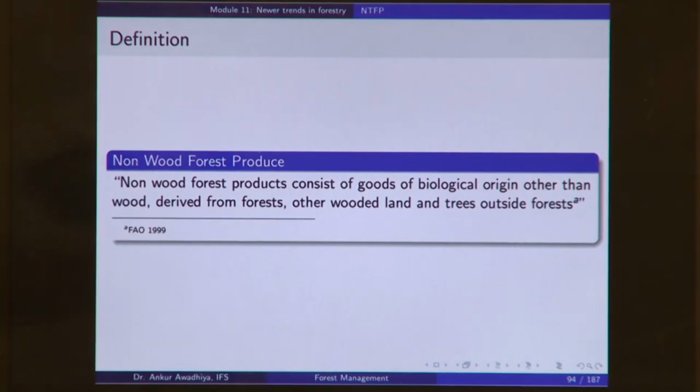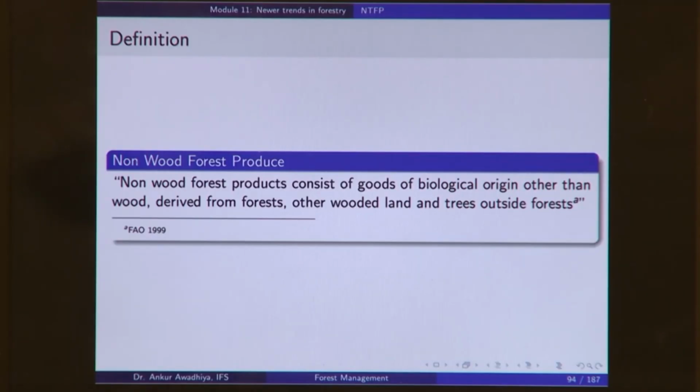Whether you get leaves for fodder from this tree or from the same species found inside the forest, there is no difference in the fodder. So, why should you leave that out? This is why the FAO definition includes the trees outside forest as also giving us the non-wood forest products.